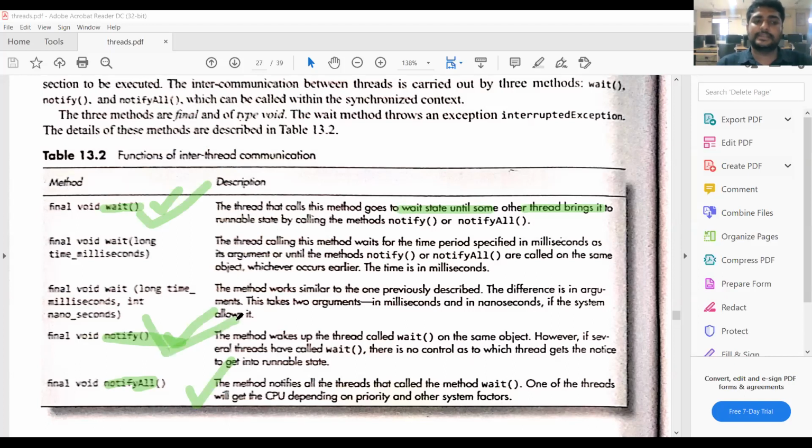Notify will awaken a thread. Suppose T1 is in the waiting state and has to be re-executed; that can be done by using notify. Notify all means all the waiting threads are notified to wake up. So this is inter-thread communication.